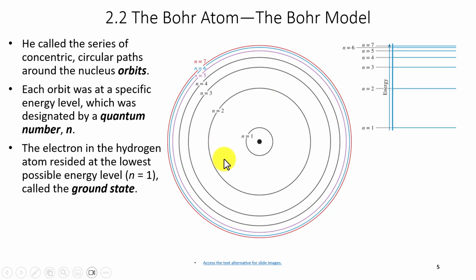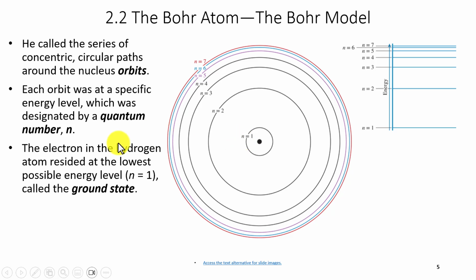He said that the electrons are orbiting around the nucleus in a series of concentric circular paths, which he called orbits. Each of these orbits has a specific energy level associated with it, and they're designated by an integer, a whole number, called the quantum number n. You can see the first orbit, which is the closest to the nucleus. If this is my nucleus, this is the first orbit.